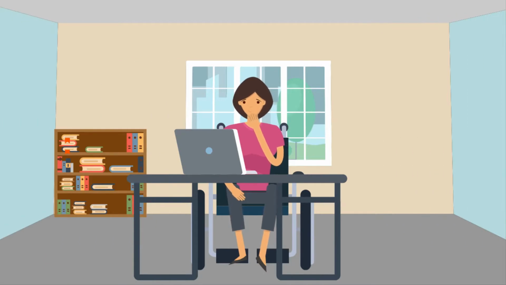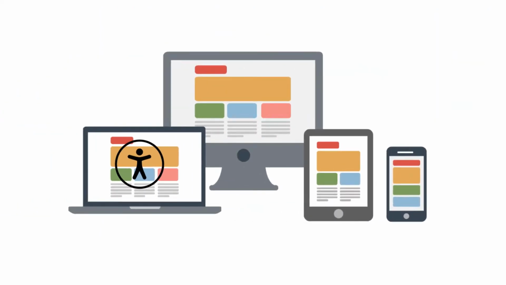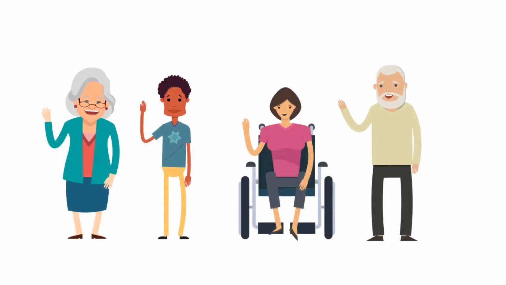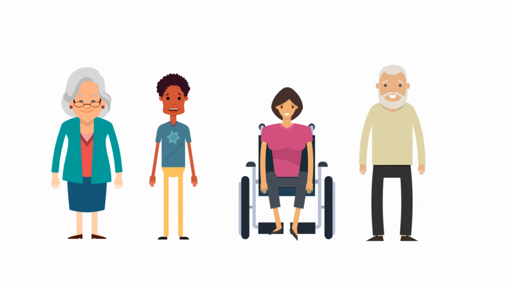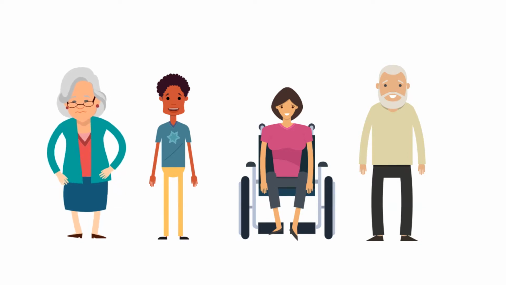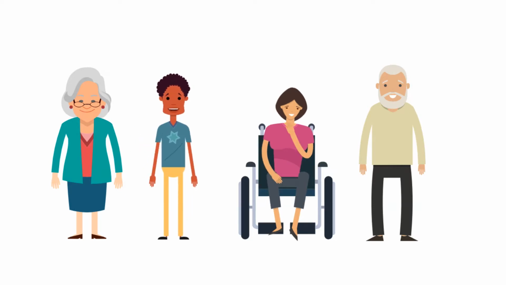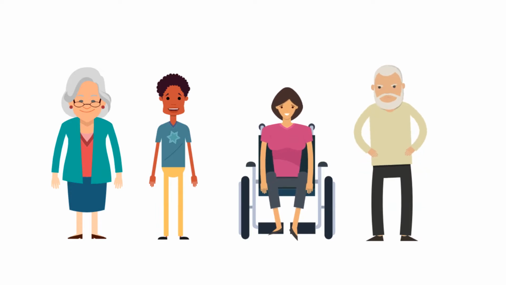People who have a disability want and rely on web content just like anyone else. But they can only access it if websites and mobile apps have been designed and developed with different capabilities in mind. Making web content accessible means making sure that it can be accessed by everyone, and that we are not excluding anyone with barriers such as visual impairments like loss of sight or colour blindness, loss of hearing, motor impairments such as partial or total loss of function of a body part, or cognitive impairments. For example, a person who has difficulty understanding or concentrating on information.